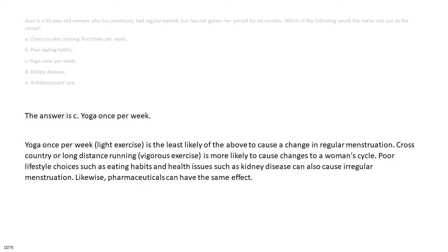The answer is C. Yoga once per week. Yoga once per week, light exercise, is the least likely of the above to cause a change in regular menstruation. Cross-country or long-distance running, vigorous exercise, is more likely to cause changes to a woman's cycle. Poor lifestyle choices such as eating habits and health issues such as kidney disease can also cause irregular menstruation. Likewise, pharmaceuticals can have the same effect.